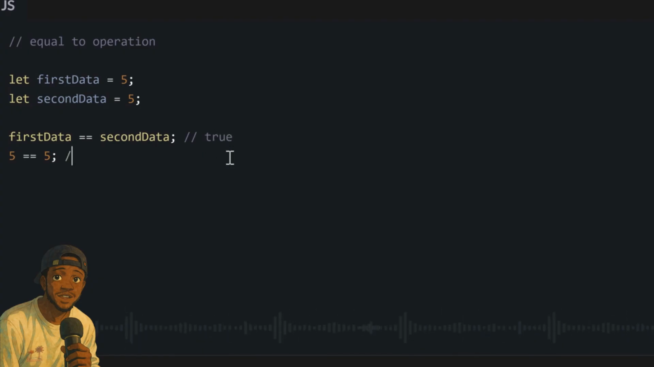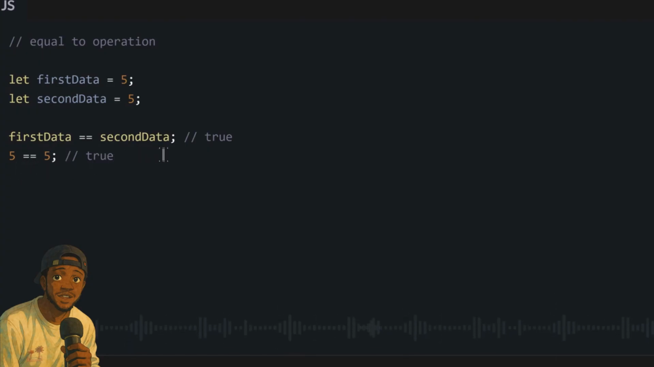You fit compare one variable to another, like say A equal to B. Or if you compare the values directly, like say 5 equal to 5. Both of these statements go evaluate as true because yes, A na 5 and B na 5. So yes, both of them dey equal to each other. Na true. And then 5 na 5. So yes, this one too dey equal to each other and na true.